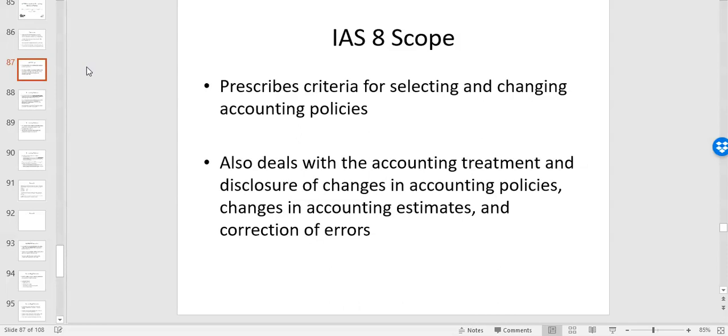But you're going to think in that regard, that's a fairly fundamental standard. Like the choice or changing of accounting policies. I mean, that's very fundamental to the whole financial statements. And you'll see one of the first notes after the financial statements in any annual report that you'll see is a summary of the accounting policies. So it's a hugely important standard to get right and to understand what it prescribes for companies who wish to change their accounting policies.